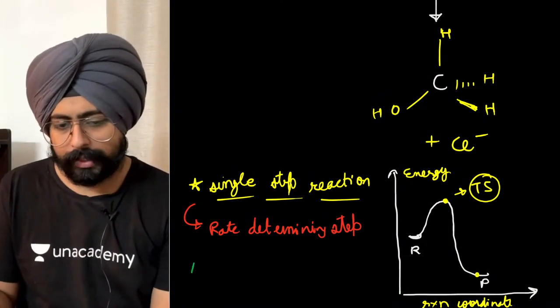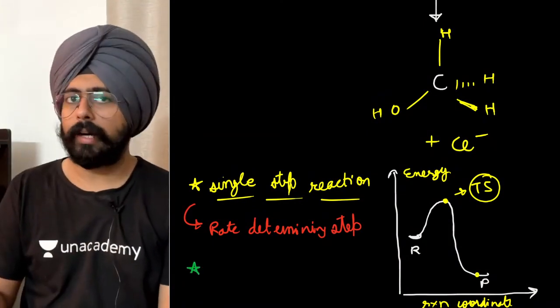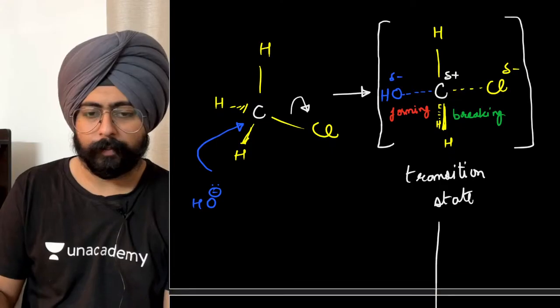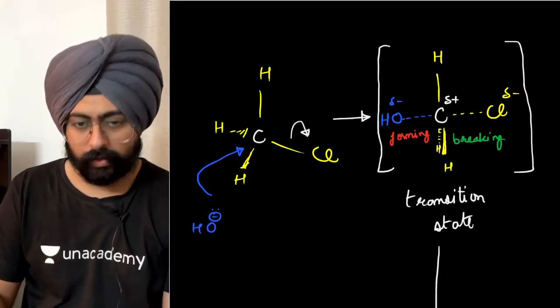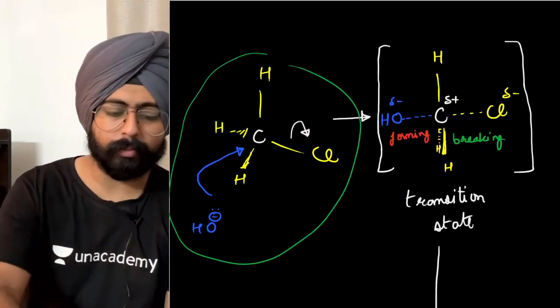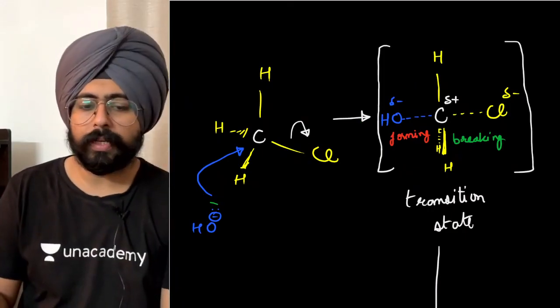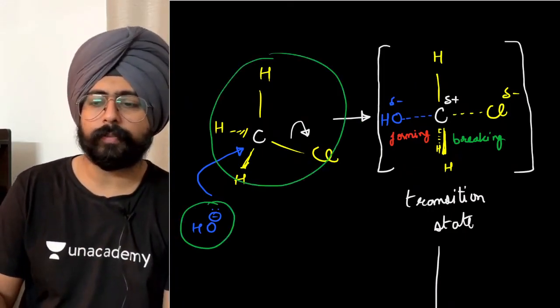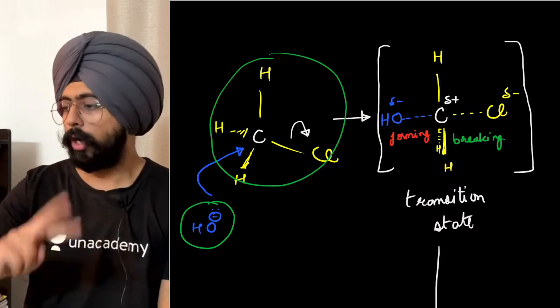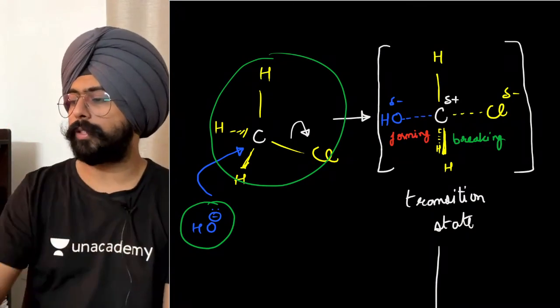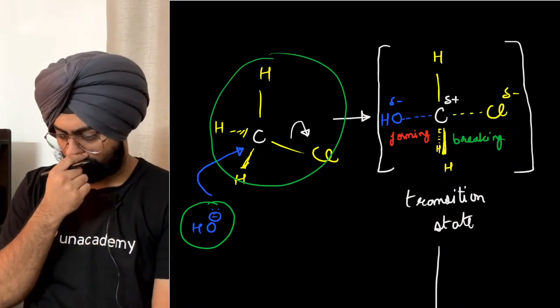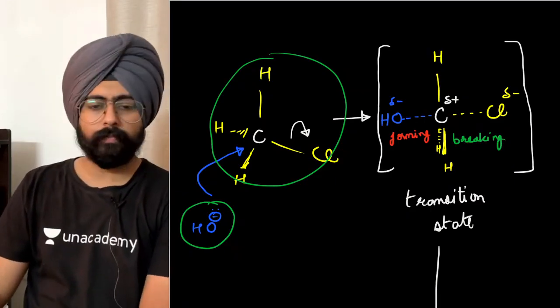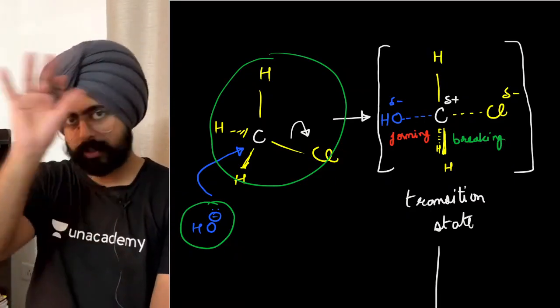Now, one more thing in this particular reaction, listen to this explanation carefully. Do you realize that in the main step, the only step of the reaction, there are two species that are interacting with each other? Not just one, two molecules that are interacting with each other. OH negative and the original substrate itself.